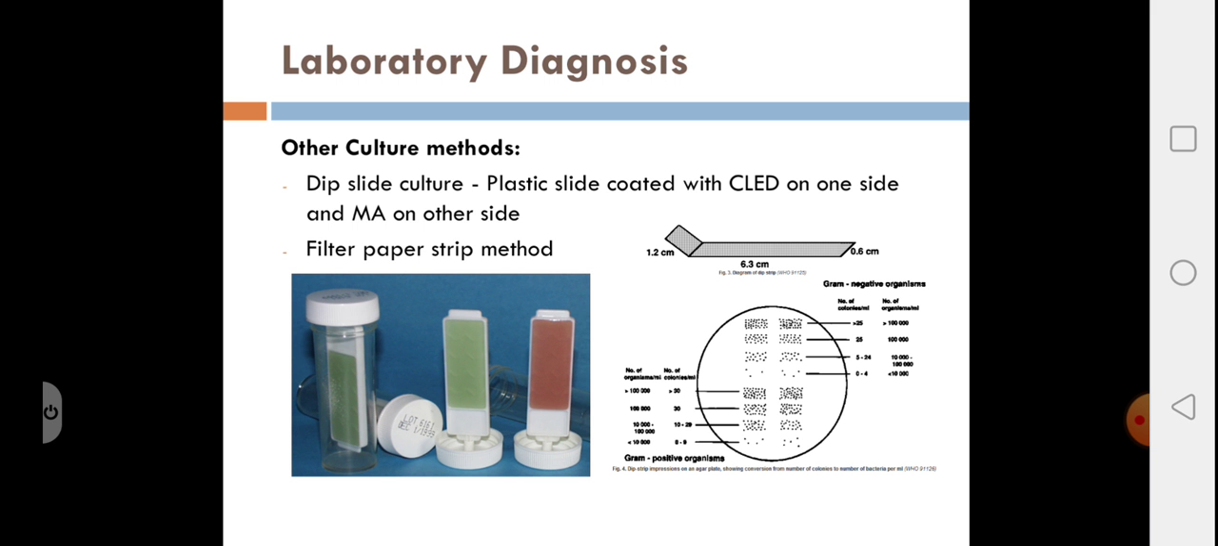And a filter paper strip method, where a filter paper strip, which you can see on the right hand side, 6.3 meters in length, is dipped into the urine sample and impressed on the culture media. Next day, after incubation at 37 degrees centigrade for 18 to 24 hours, you count the number of colonies, and using this table, if there are more than 25 colonies, then it is more than 10 to the power of 5 CFU per ml of urine.